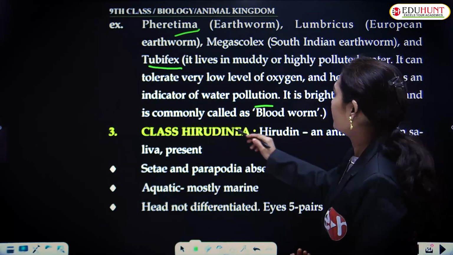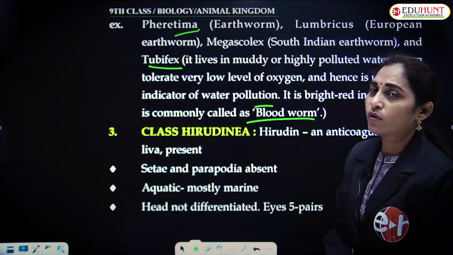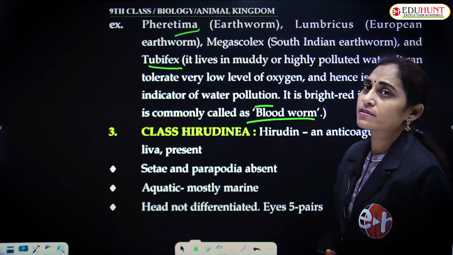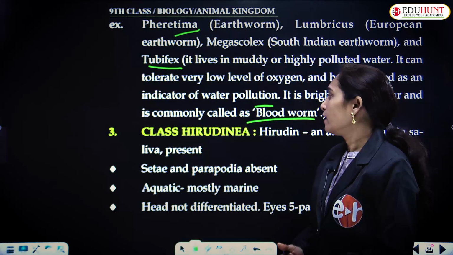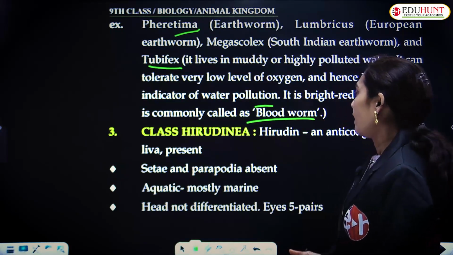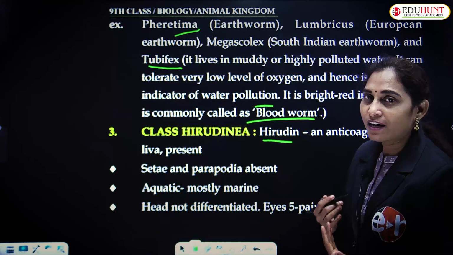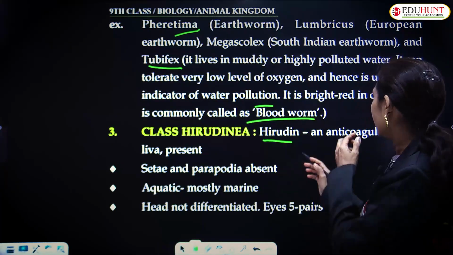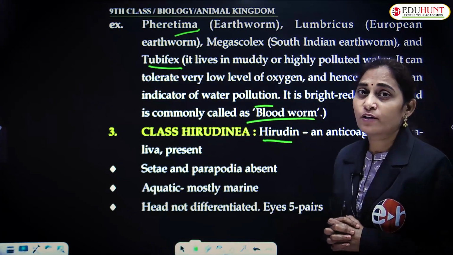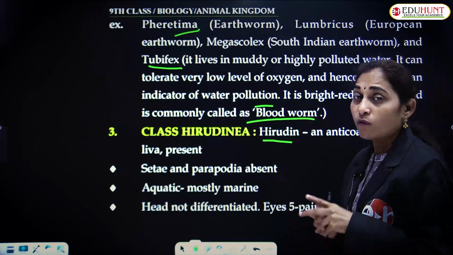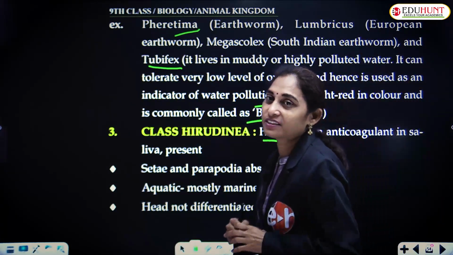Because of that, it is commonly called bloodworm, bright red in color. And the next one is the third and last class, Hirudinea, and the best example is Hirudinaria, the common leech. Hirudin is an anticoagulant present in the saliva of the leech.